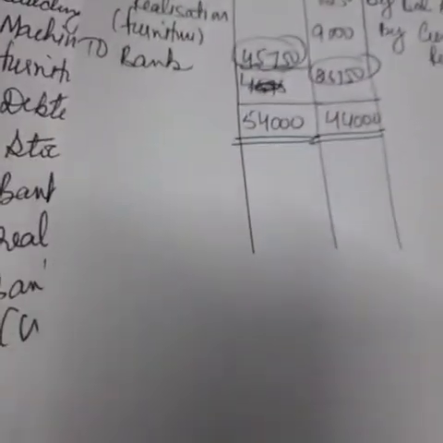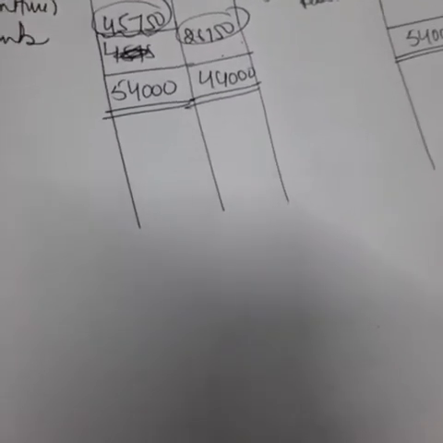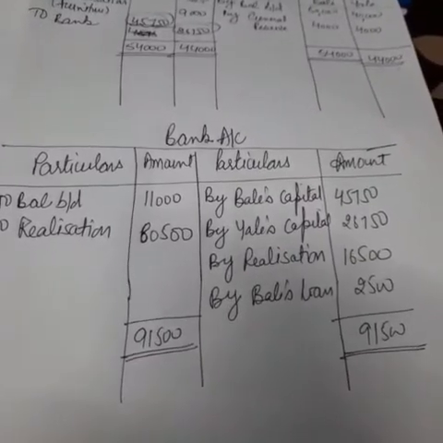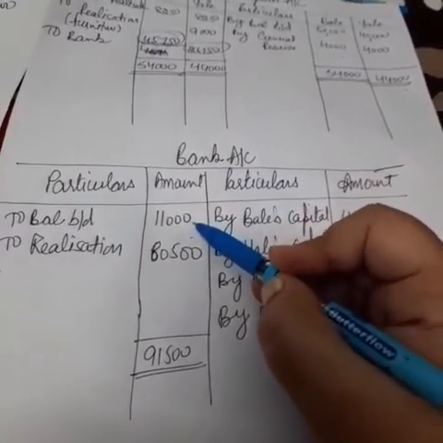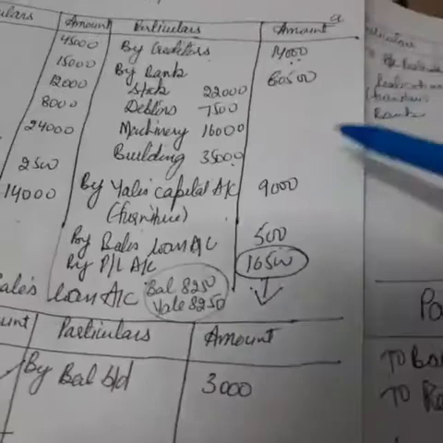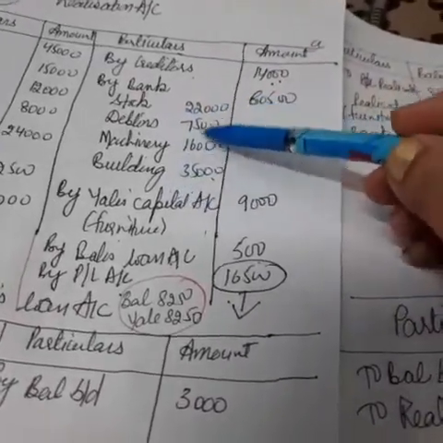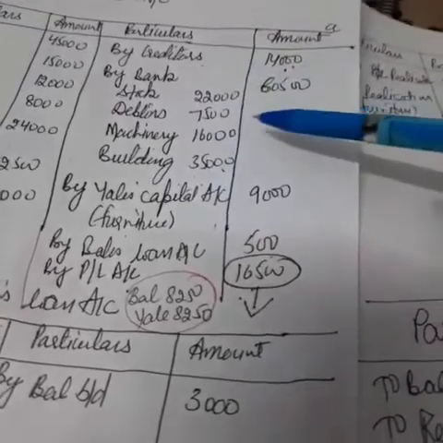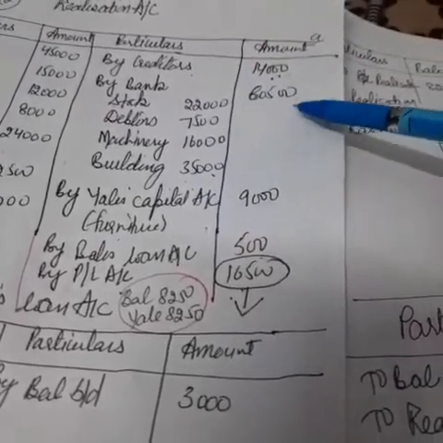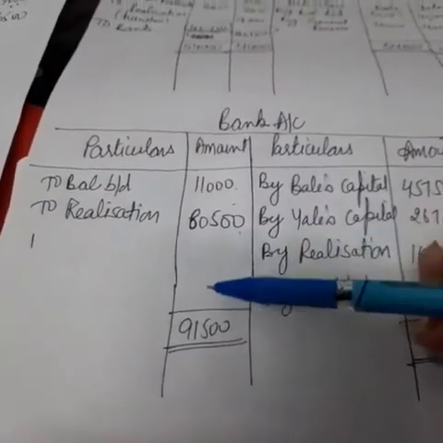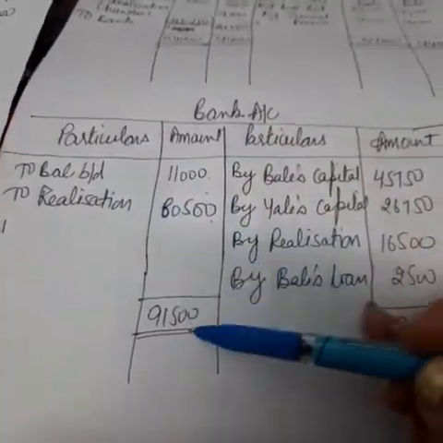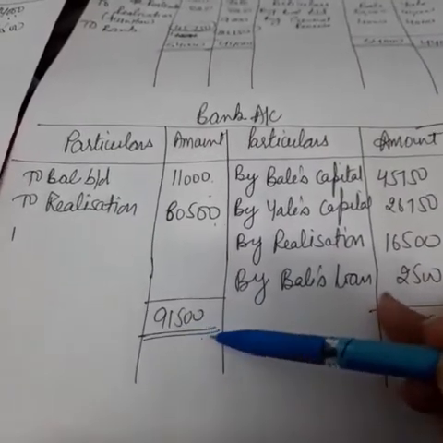All right, so let's make the bank account now, the last account that is required by the question. So here we have to write bank account. This is our bank account. I have started it with the balance given in your balance sheet, that is balance brought down. Okay, now to realization. In the realization account, I have realized all the values through bank. Then what is the total of all these items? 80,500. It means we have to transfer the amount in the bank account by writing to realization 80,500. Nothing else is there to write on the debit side, only two things are there. Then the total of the debit side is 91,500, right?